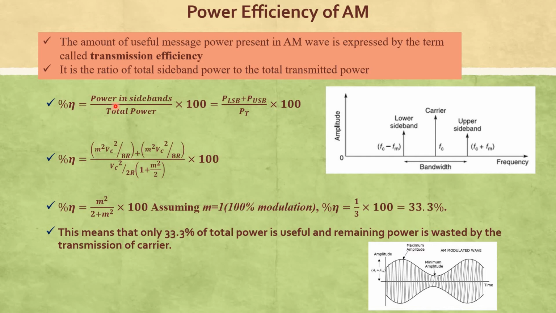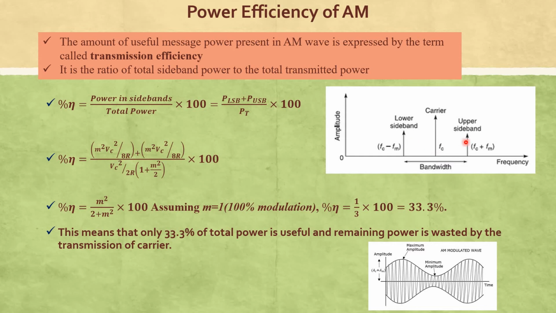Efficiency is the power in sidebands divided by total power. As per the frequency spectrum of amplitude modulation, three different components are available: the upper sideband, the lower sideband, and the center one representing the carrier signal.